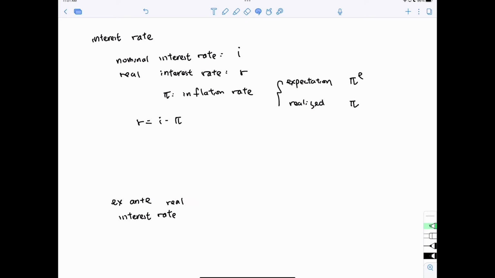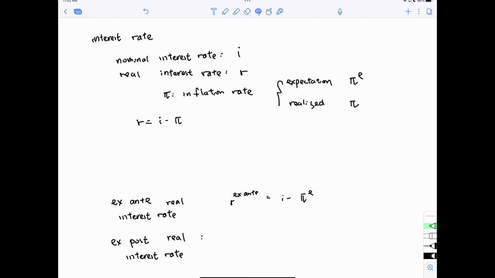The first type of the real interest rate is called the ex ante real interest rate, which means that we want to figure out the real interest rate before the inflation rate, or the change in the price, truly occurred. We define the ex ante real interest rate as equal to i minus pi e, which means we plug the expected inflation rate into the formula for computing the real interest rate.